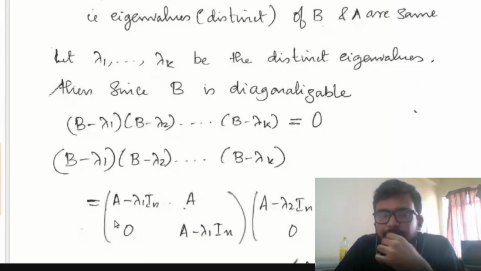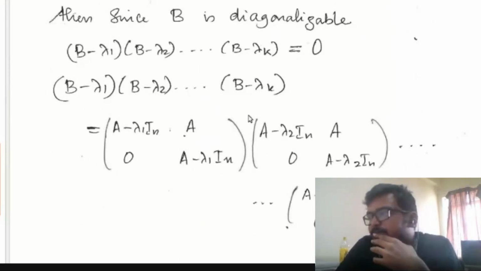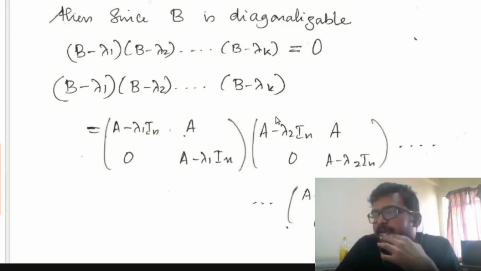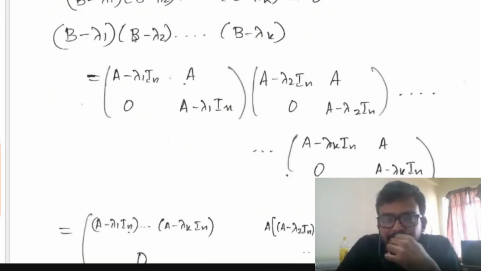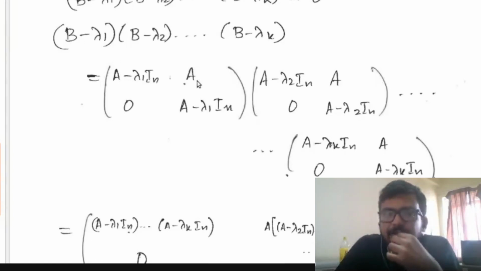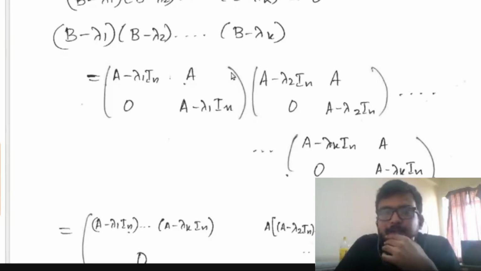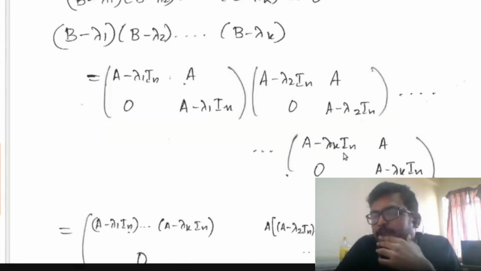I'll compute this product. Substituting for each factor, B minus lambda 1 is A minus lambda 1 In, A, 0, A minus lambda 1 In, and next B minus lambda 2 is like this, and so on up to A minus lambda k In, A, 0, A minus lambda k In.